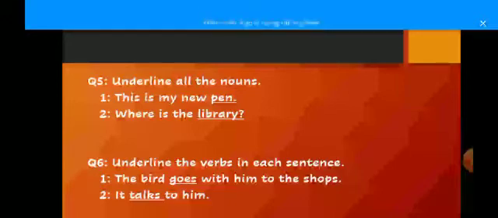Question number 6. Underline the verbs in each sentence. You have to underline the action words in each sentence. The bird goes with him to the shop. Goes is an action word, so we will underline it because it is a verb. What is number 2? It talks to him. Talks is an action, right? Talking is an action. So talks will be the verb and we will underline it.